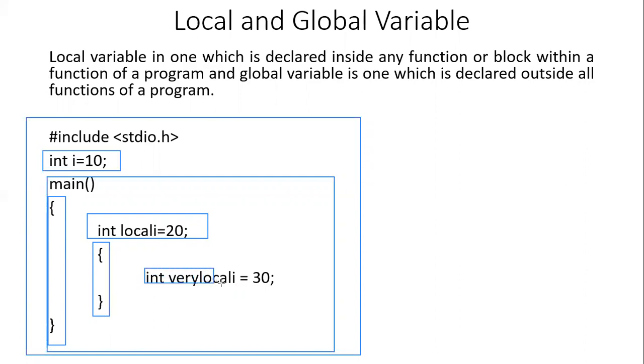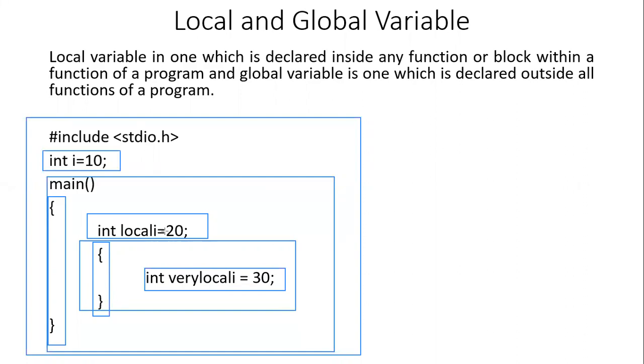Whereas the int very local I variable has been declared inside this block only. So that means this very local I variable is local to this block only. Once the program is executing outside the block, it will not be accessible. Whereas the int local I will be accessible if you are in the main function.